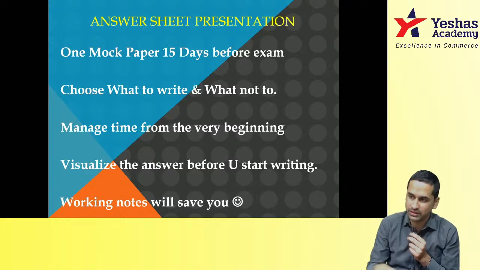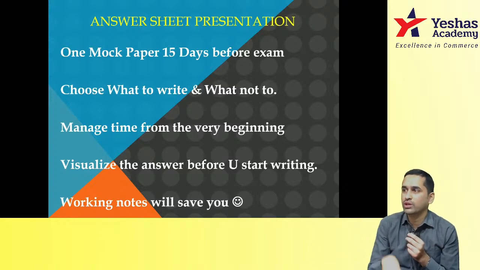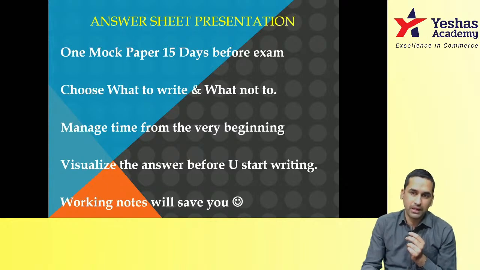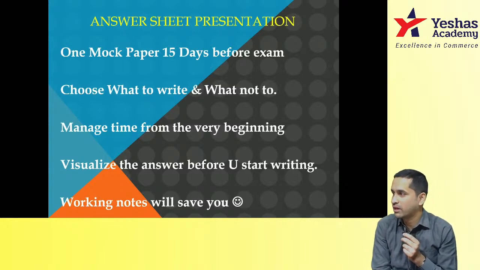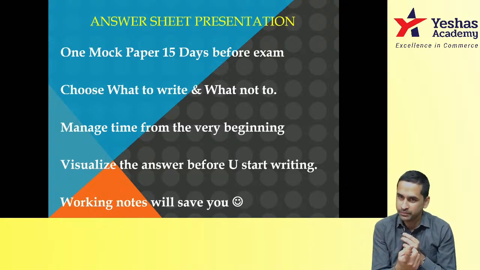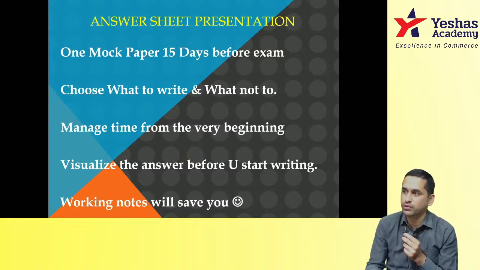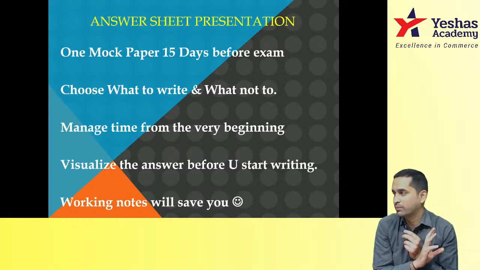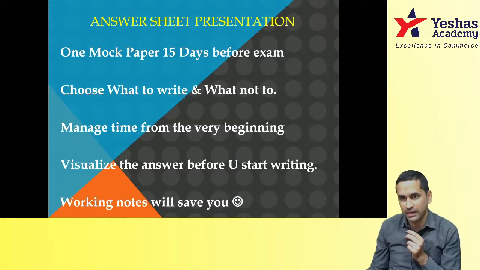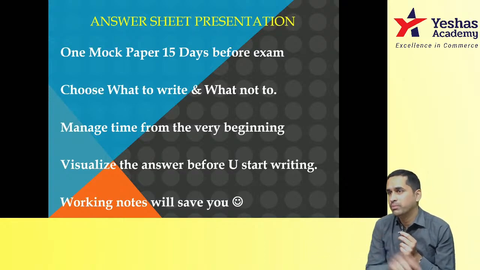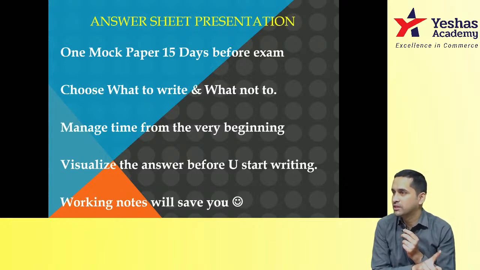Even in class, even in your revision at home, focus more on proper working note presentation. And trust me, your answer can be 100% correct. If you don't write working notes, you won't get 10 out of 10. They can still deduct marks because of not writing working notes. Depreciation, you do in calci, original cost, scrap value, useful life, you directly write there, they will take out 1 mark. NPV answer may be correct. You will still not get 10 out of 10 because the working notes for depreciation is not shown.